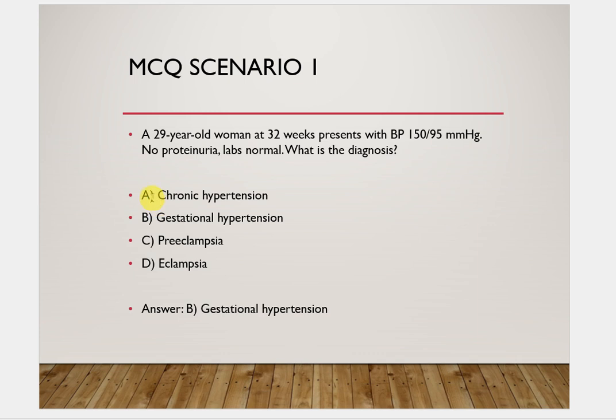Gestational hypertension. Chronic hypertension can be there if the gestational age is less than 20 weeks. Preeclampsia can be there if there is proteinuria, edema, and eclampsia can be there if there are seizures or fits present. So in this way, we are going to more specifically confirm our diagnosis and rule out other options as I've shown. This scenario is a clear picture of gestational hypertension. So in this way, you can be asked about the diagnosis.